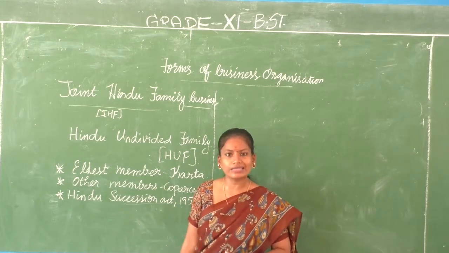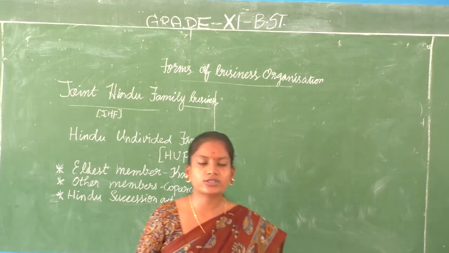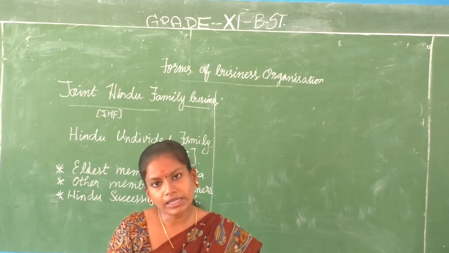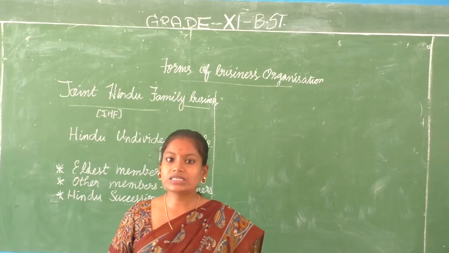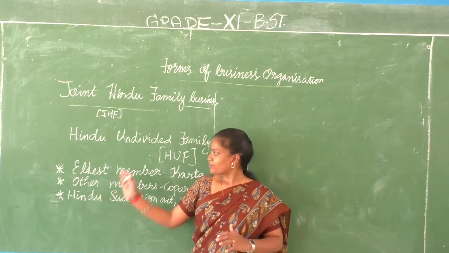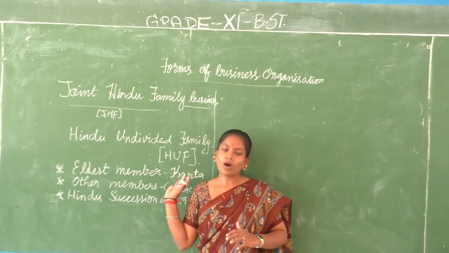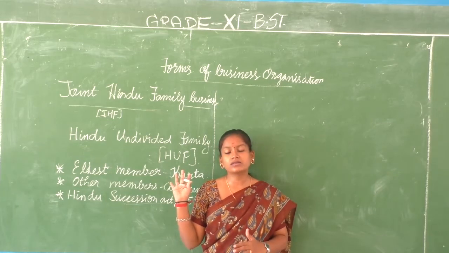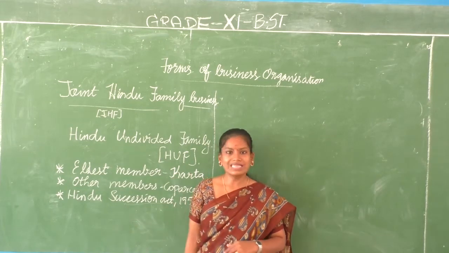This act states the important laws that have to be known by a person to run a joint Hindu family business. This act tells you what is meant by Karta, who are the co-partners, who are eligible to take part in the business, and everything comes under this act.